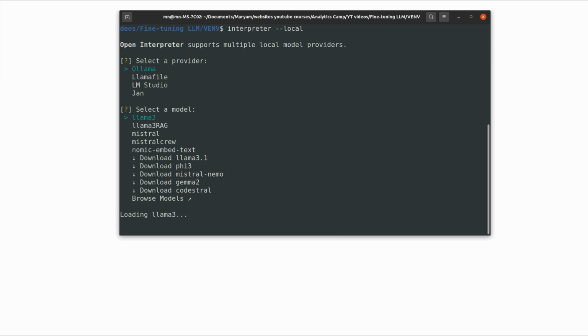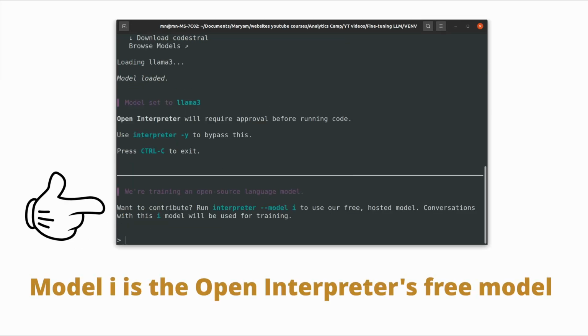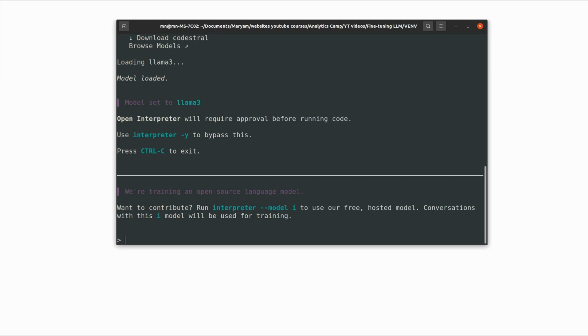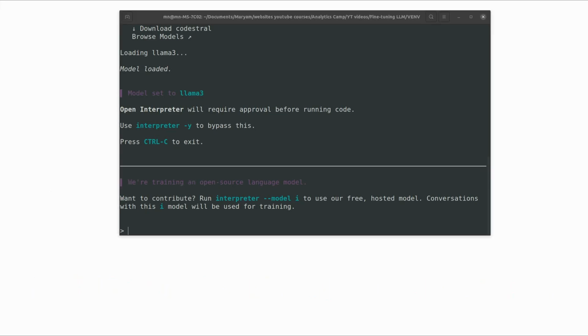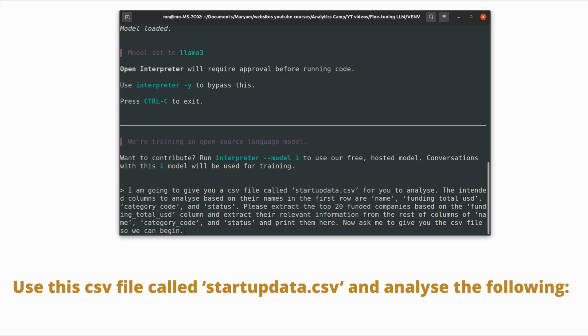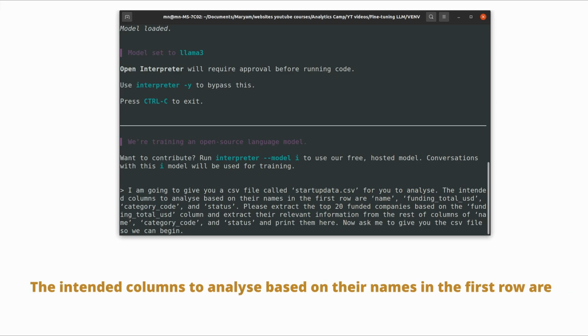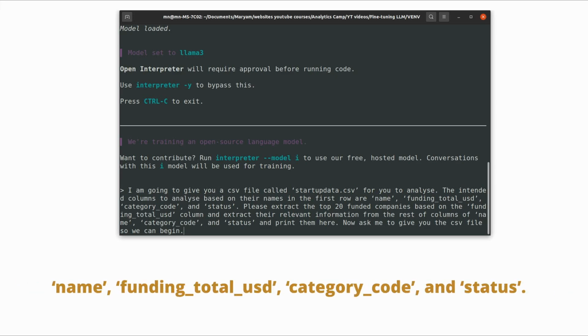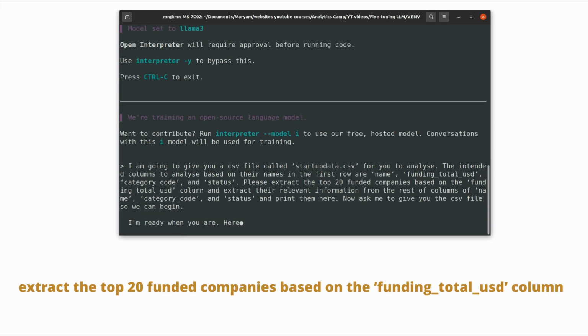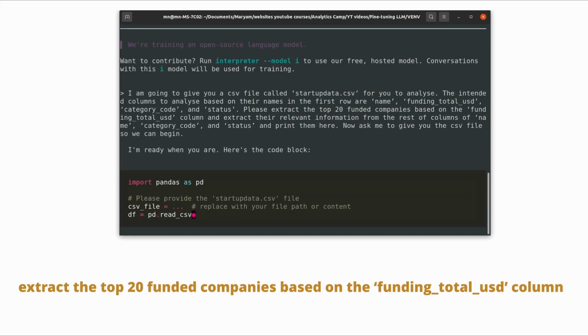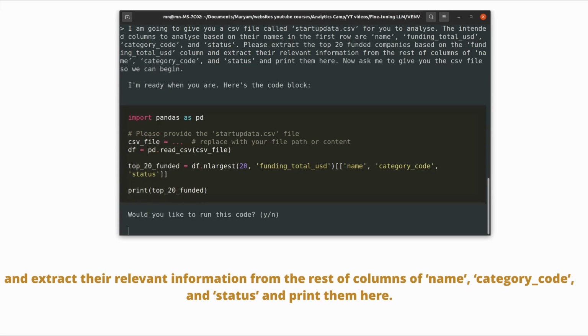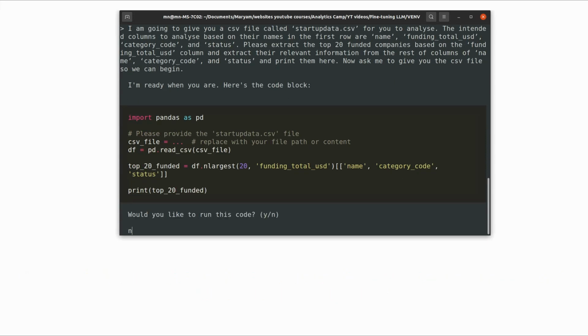Notice that it also asks you if you'd like to try Open Interpreter's own open source model called Model I, which is in the development stage. We will get back to it soon, but for now we can continue with Llama 3. I gave it a prompt I've already written to take that startup dataset as an external document and extract the columns of name, funding, category, and status for the top 20 companies based on their total funding. This will be the base prompt we will work on and develop today.